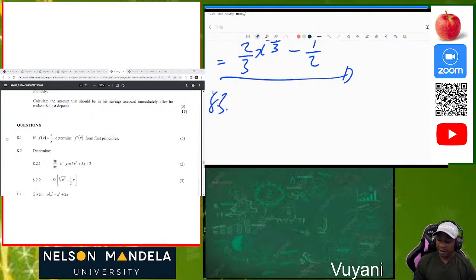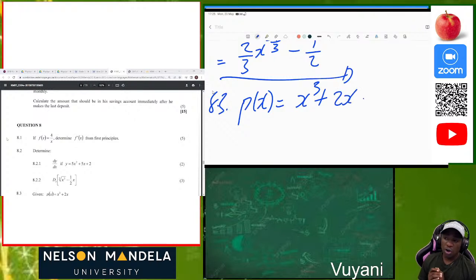8.3. Given p of x is equal to x cubed plus 2x. Show using relevant calculations why it is not possible for a tangent drawn to the graph of p to have a negative gradient. Show. How can you show that? What do we know about the gradient of a function? Yes. So you're given a statement that says show using relevant calculations why it is not possible for a tangent drawn to the graph of p to have a negative gradient.